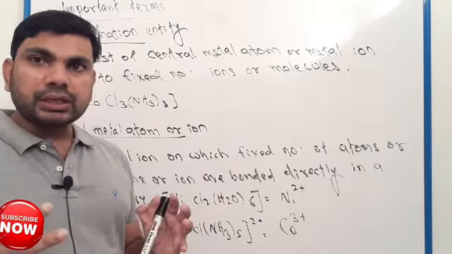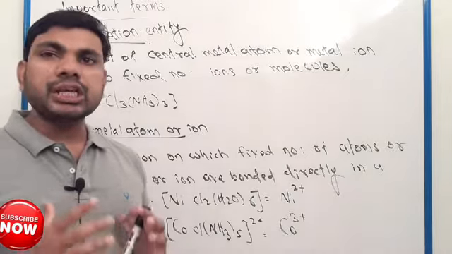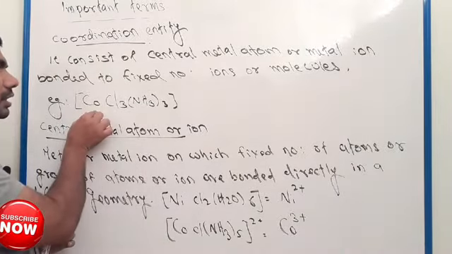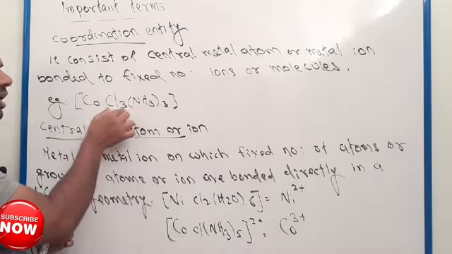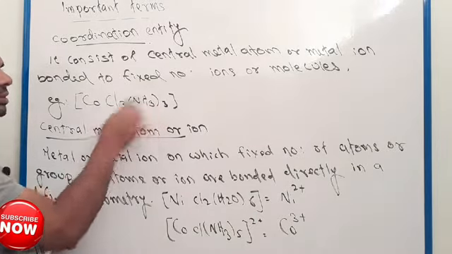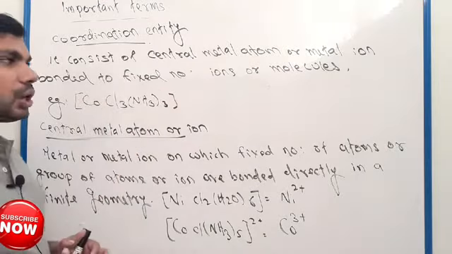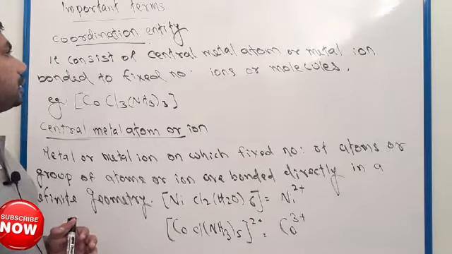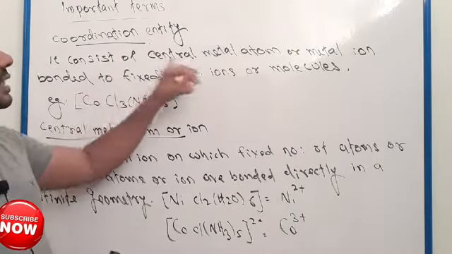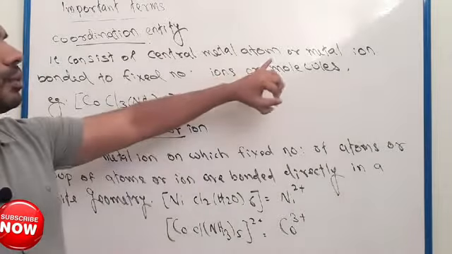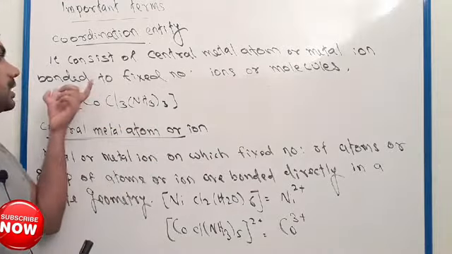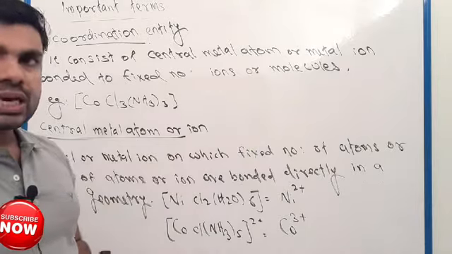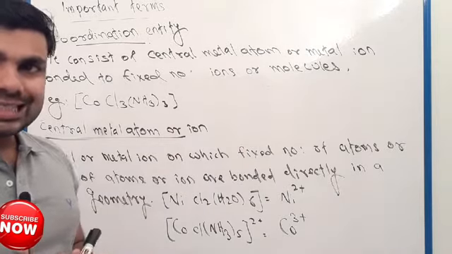See here, this is the central metal atom, directly bonded to different atoms or groups of atoms. Together, this is called the coordination entity.